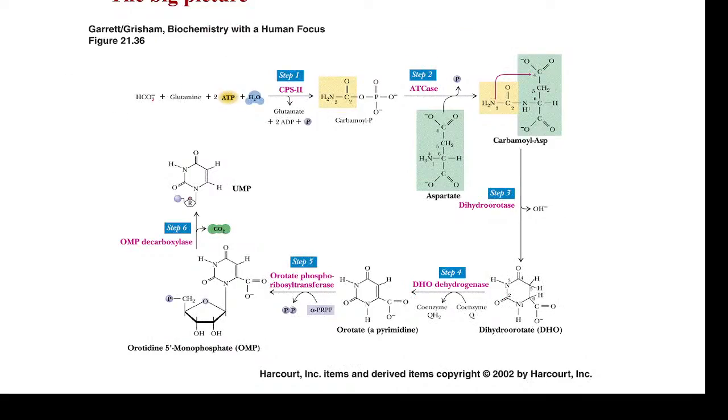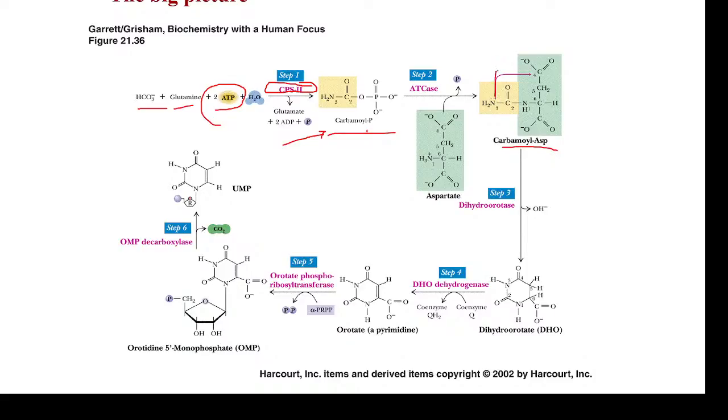Okay, so here in summary, in the biosynthesis of pyrimidine, the bicarbonate and glutamine react in the presence of ATP. So it will form carbamyl phosphate. This reaction is catalyzed by CPS2. Okay, so it is a rate limiting step which determines the rate of biosynthesis of pyrimidines by de novo biosynthesis. Then in the next step, the aspartate group is transferred to carbamyl phosphate by aspartate transcarbamylase. So it will form carbamyl aspartate.